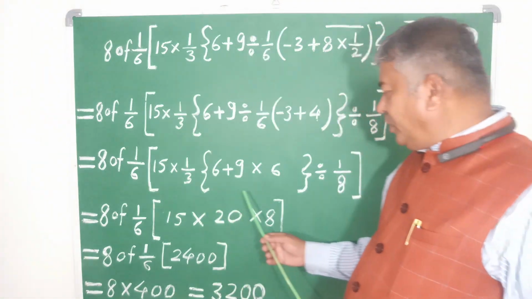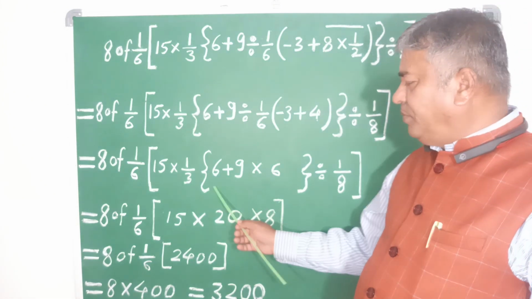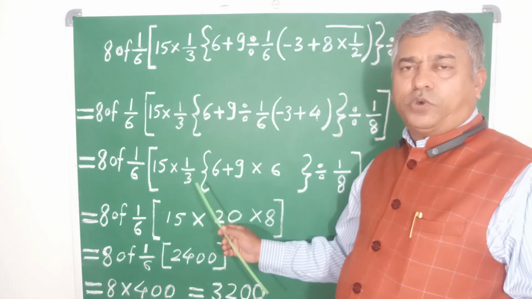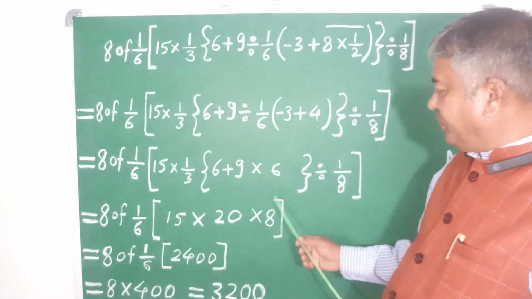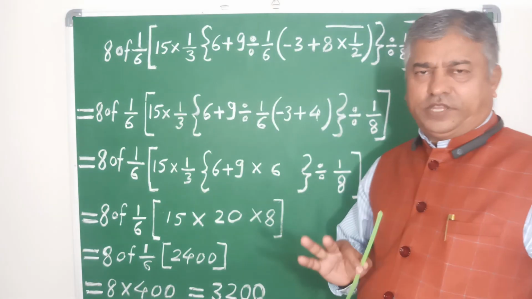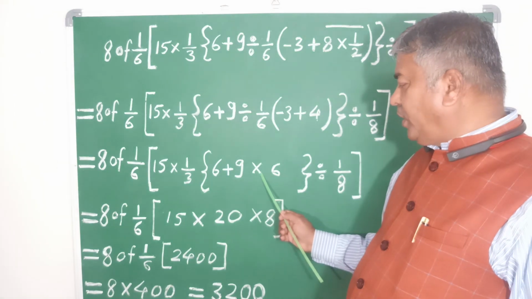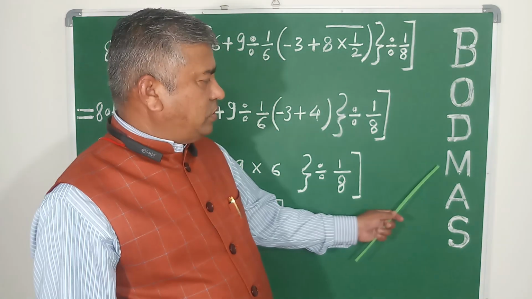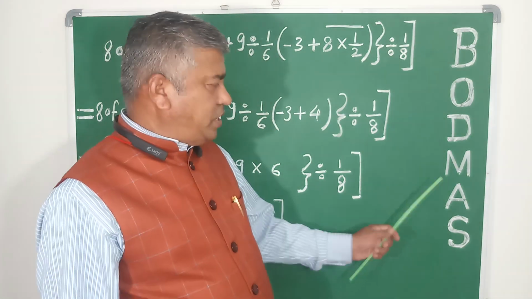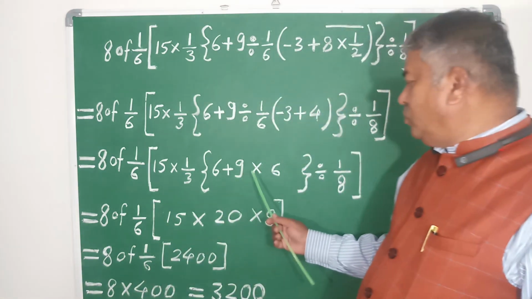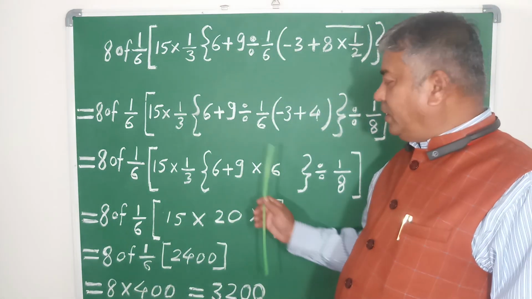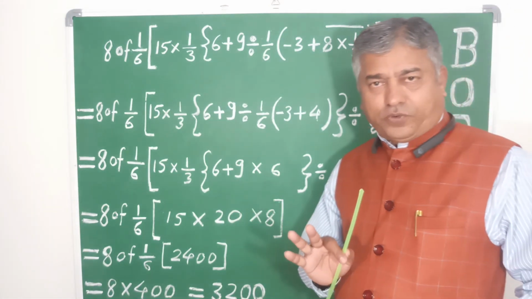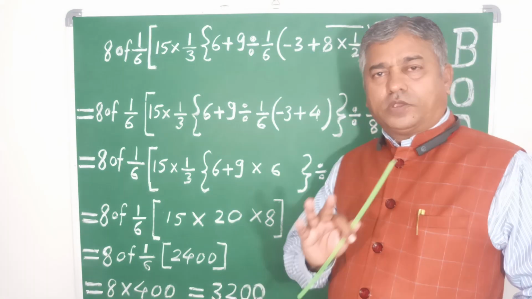First open the curly bracket, then do the product with 1 upon 3. See that, according to our BODMAS theorem, first we have to do the product, then addition. Here you can see first multiplication, then addition. Here two signs we are getting, so do the multiplication first, then addition. That is 9 sixes are 54 plus 6, that is 60.